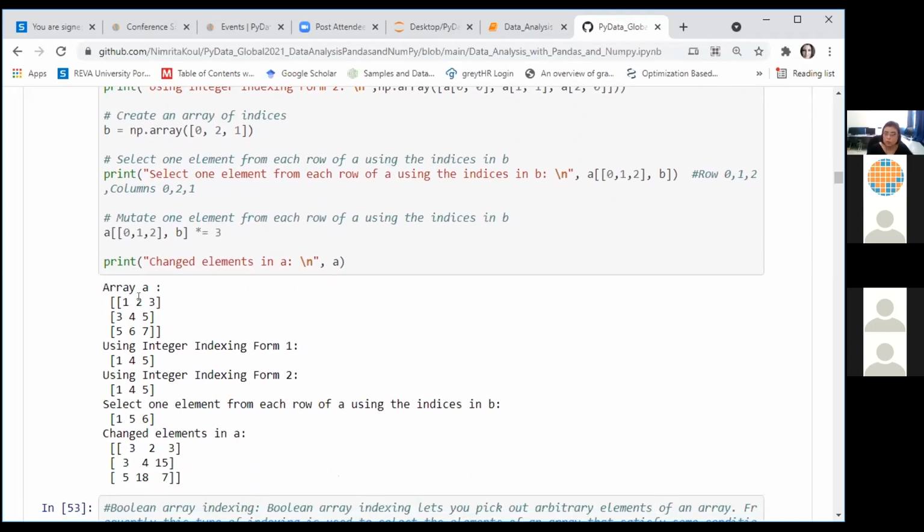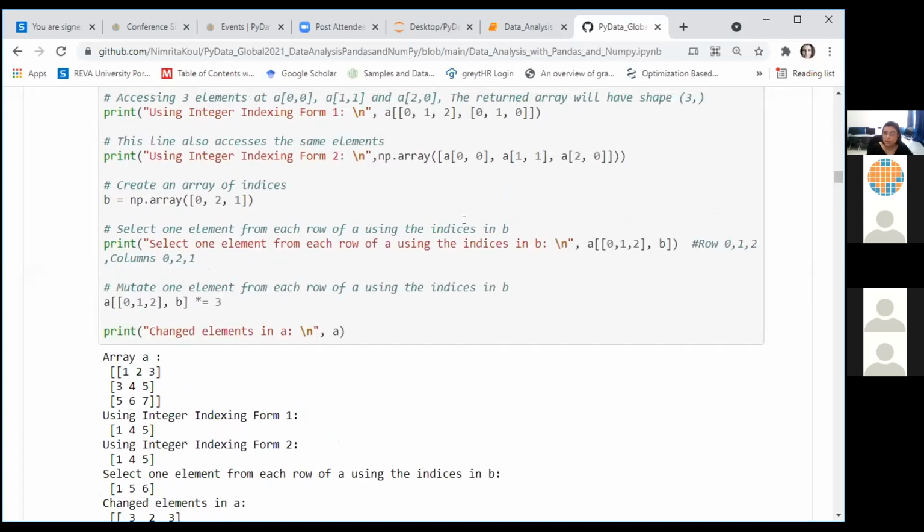So this is my original array A. I can use the indexing in form 1, the fancy indexing, and it gives me elements 1, 4, and 5. So this is the element at index 0, 0. This is the element at index 1, 1, and this is the element at index 1, 2. Same data has been accessed by using indexing in this format also, right?